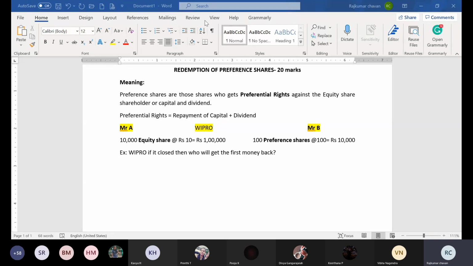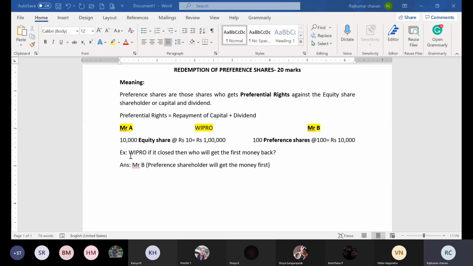Fine, perfect. I got the answer in the chat box. Very good. It is Mr. B who will get the money first, absolutely correct. Mr. B is the preference shareholder, and he will get the money first. That is the meaning of preference shares.